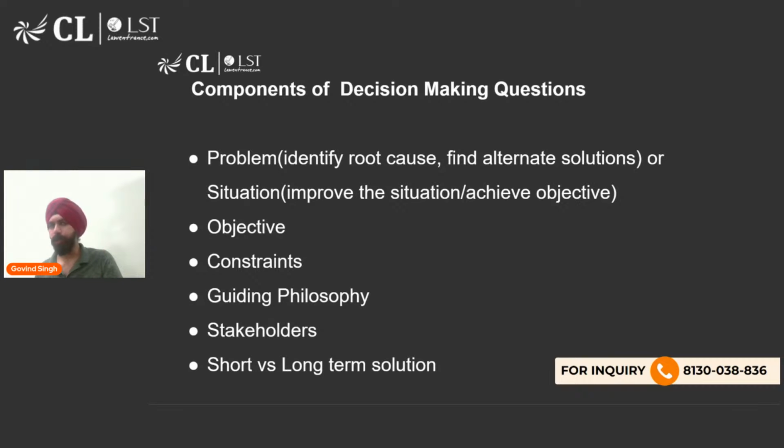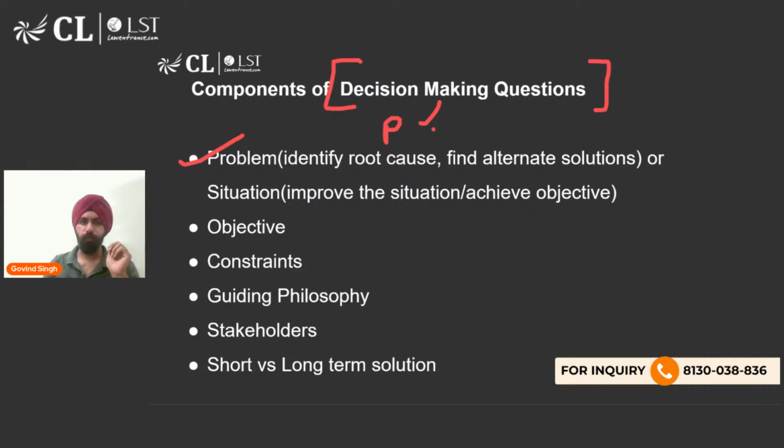And once again, let's look at the components of a question. What are the types of questions? We'll look at the types of questions, but these are components of the decision making questions. Firstly, you would have a problem. So these are 2 types of questions in decision making. Broadly speaking, either there would be problem solving questions or situation based questions.